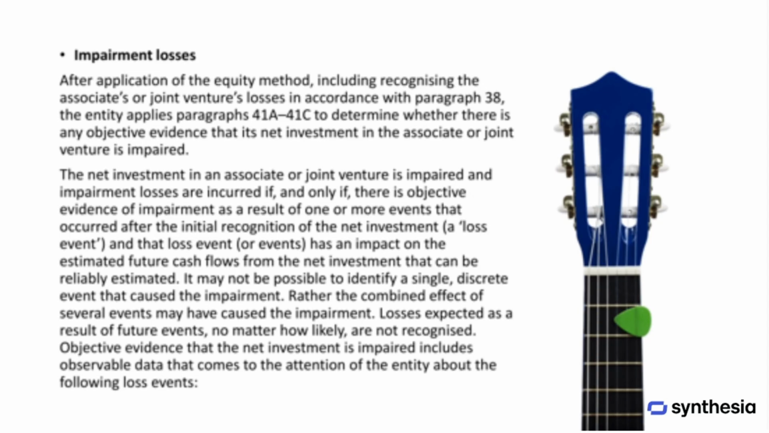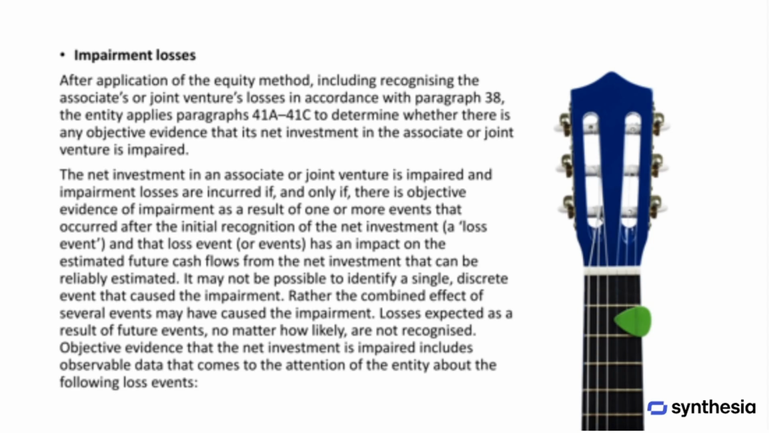After applying the equity method, including recognizing the associate's or joint venture's losses, the entity must assess whether there is any objective evidence that its net investment is impaired. The net investment is considered impaired, and impairment losses are recognized only if there is clear evidence that one or more events have occurred after the initial investment, and these events have negatively affected the estimated future cash flows from the investment in a way that can be reliably measured.